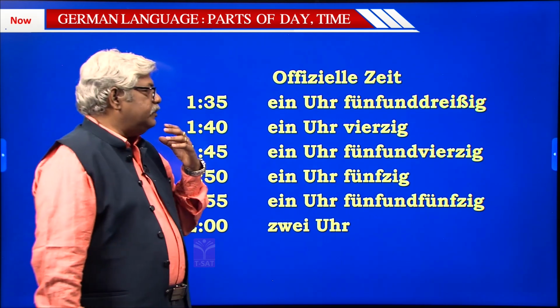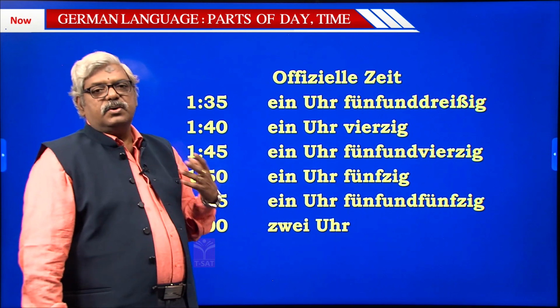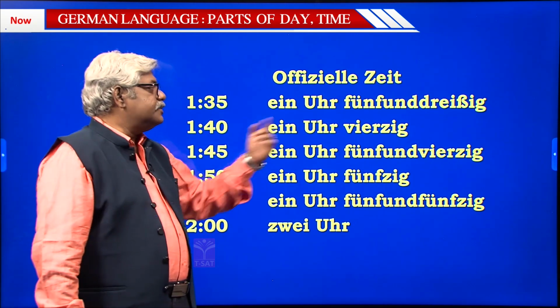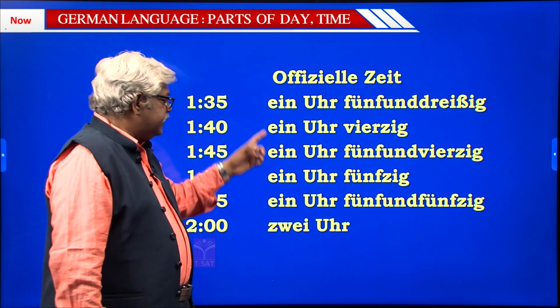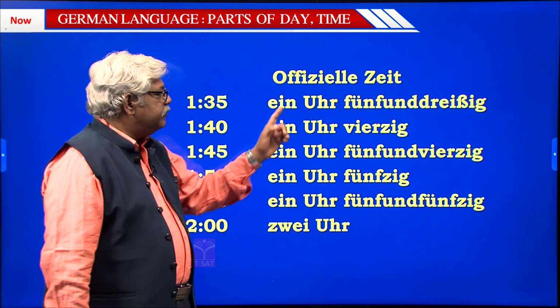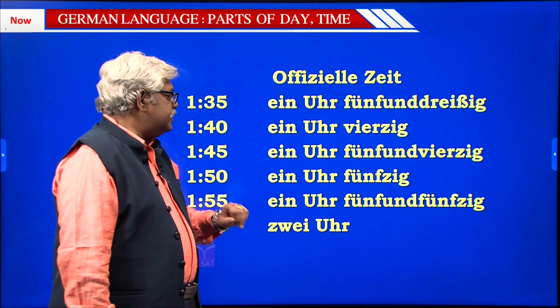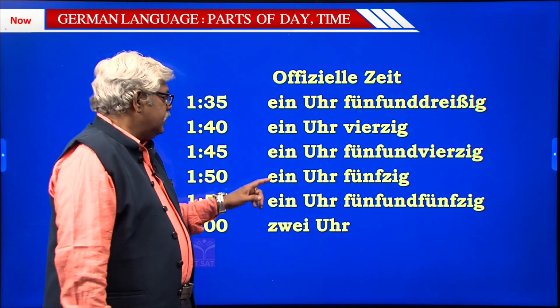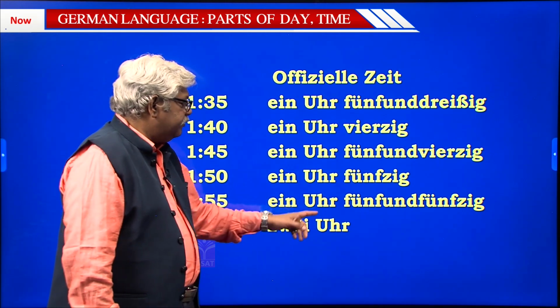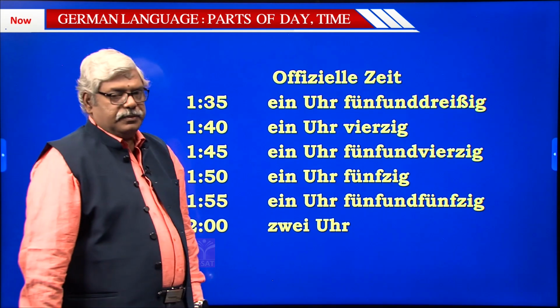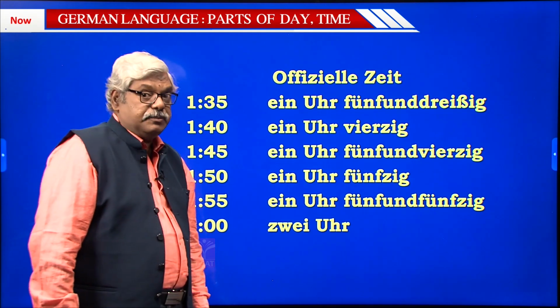So I am using the word hours, but actually it is o'clock. When I say Uhr, it is o'clock. So once again, all these ones, 1 Uhr 35, 1 Uhr 40, 1 Uhr 45, 1 Uhr 50, 1 Uhr 55, 2 Uhr. Still some more official Zeit.